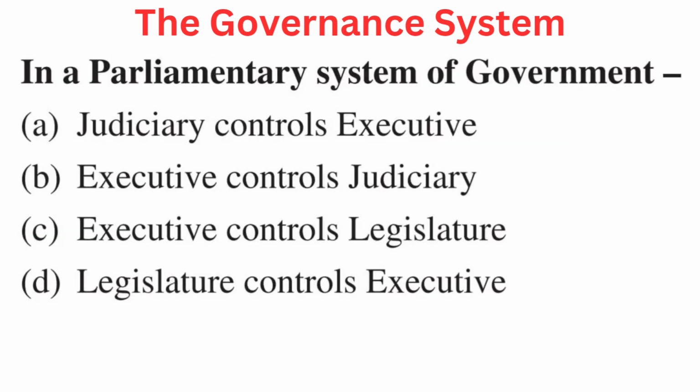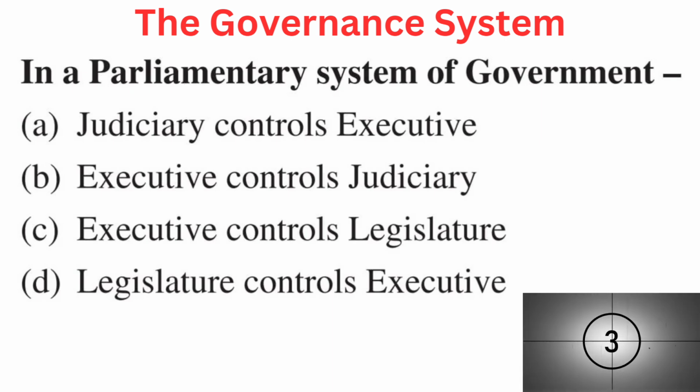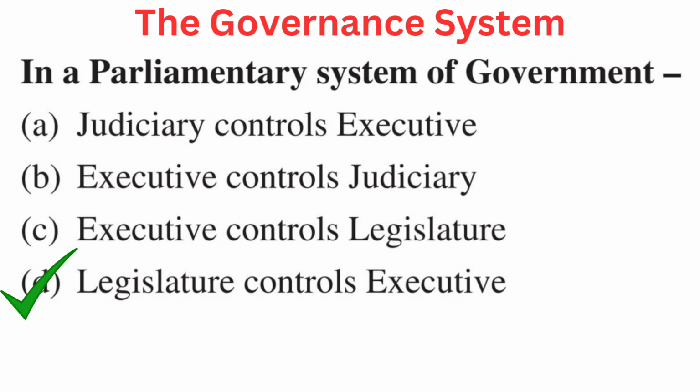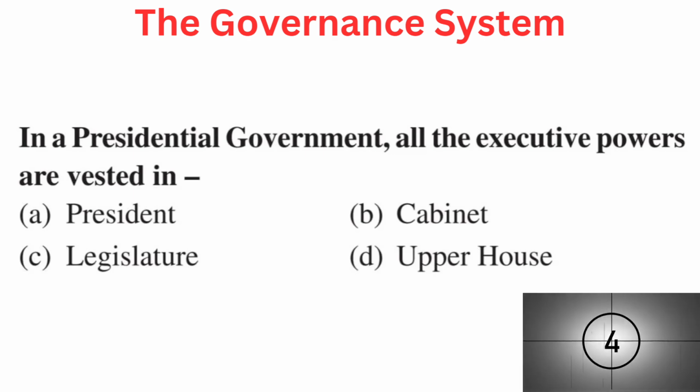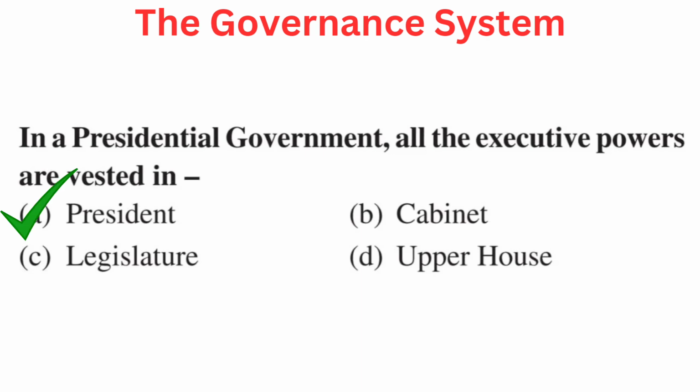Your question is, in a parliamentary system of government, your options are A. Judiciary controls executive, B. Executive controls judiciary, C. Executive controls legislature, or D. Legislature controls executive. Right answer is D. Legislature controls executive. Your question is, in a presidential government, all the executive powers are vested in. Your options are A. President, B. Cabinet, C. Legislature, or D. Upper House. Right answer is A. President.